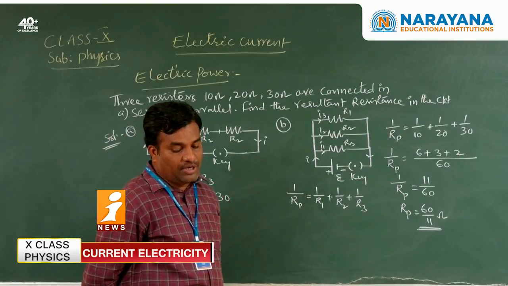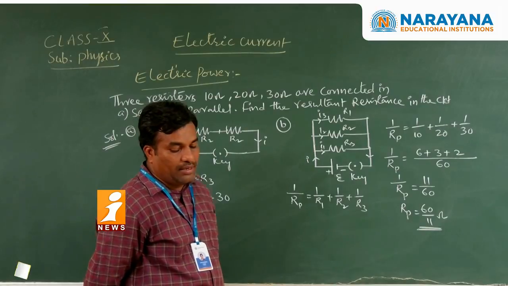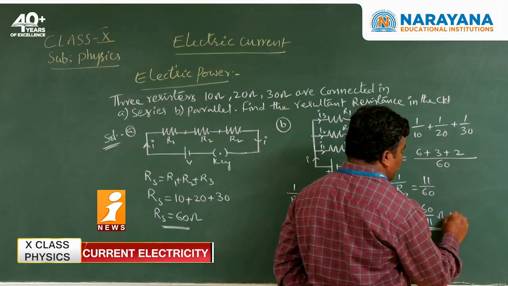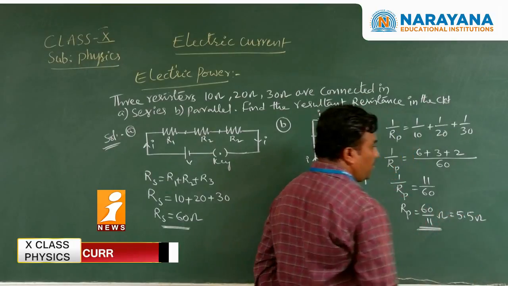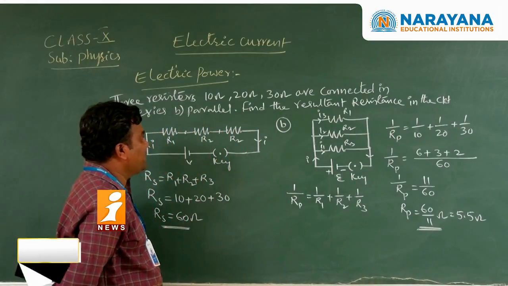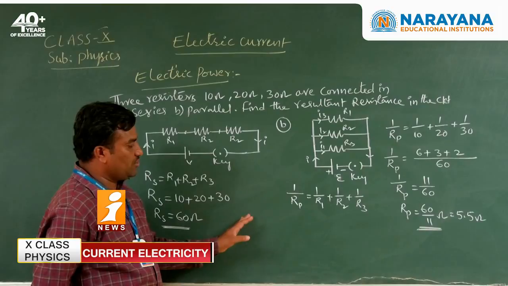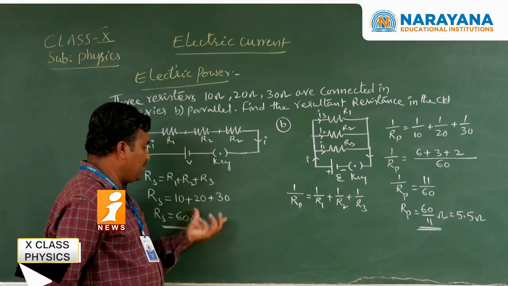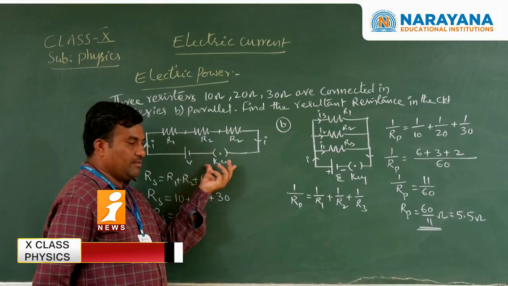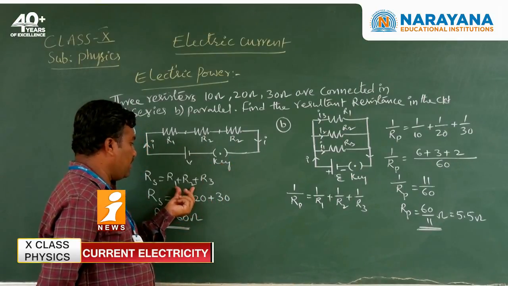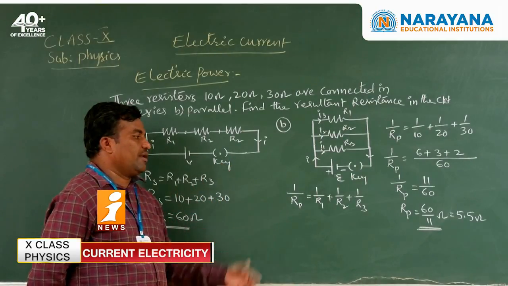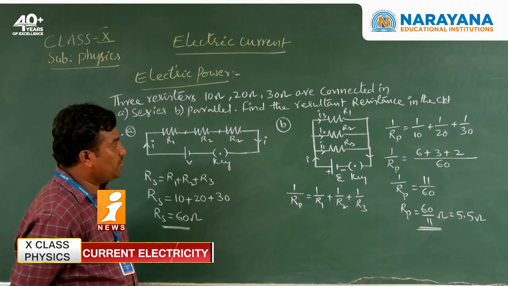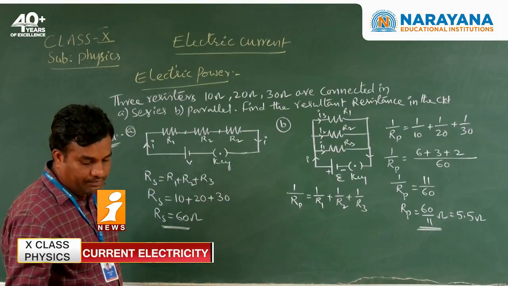So the parallel combination is 60 by 11, or otherwise we write it as approximately 5.5 ohms. This is the series and parallel combination. These kinds of questions are also asked in the SSC pattern. Neatly write like this: draw the circuit diagrams, write the formulas, and substitute the values. Now you can see another question here.